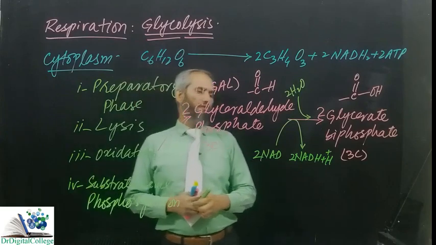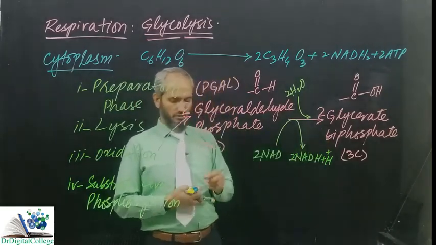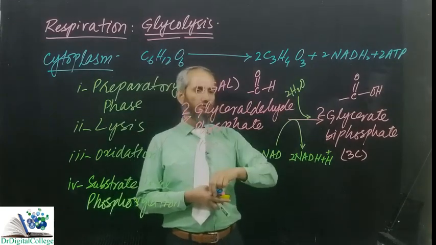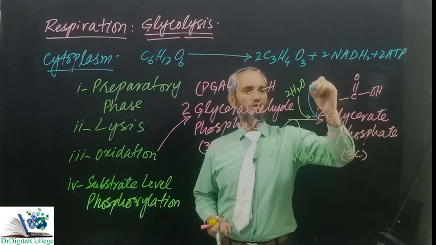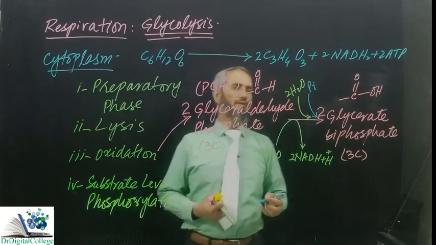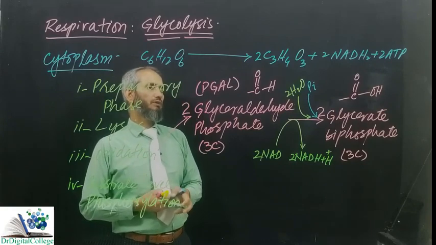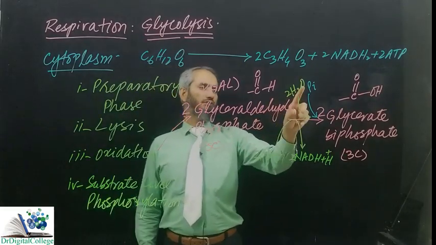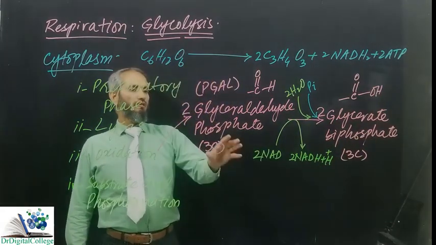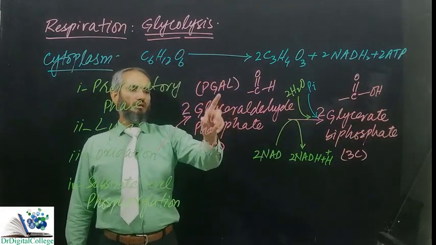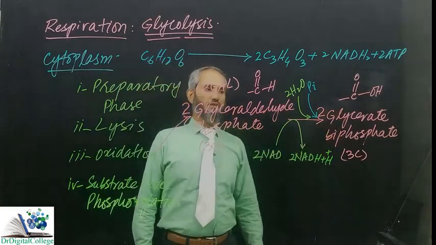Now one thing more is there. It is here single phosphate and it's here 2 phosphate. So there is also the attachment of 1 phosphate. 1 phosphate is also inorganic phosphate. This is also getting attached from the cytoplasm, which is produced by the breakdown of ATP. Inorganic phosphate is attached here to make it biphosphate. Now aldehyde triose has been changed into carboxylic acid.